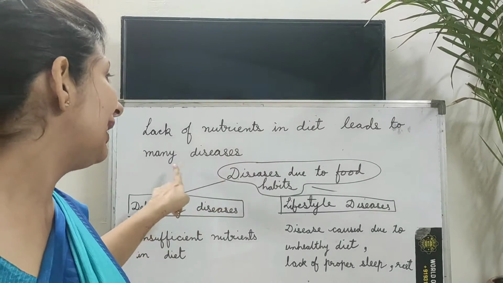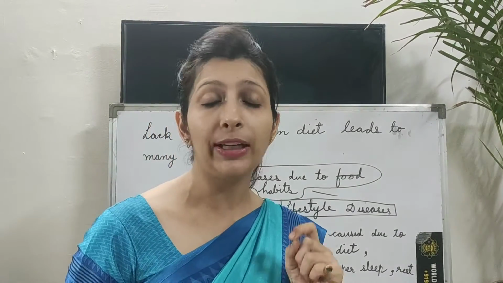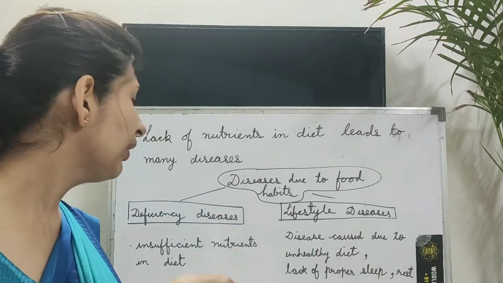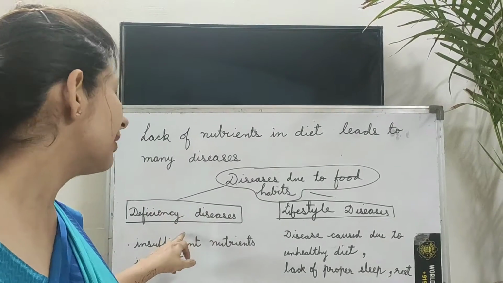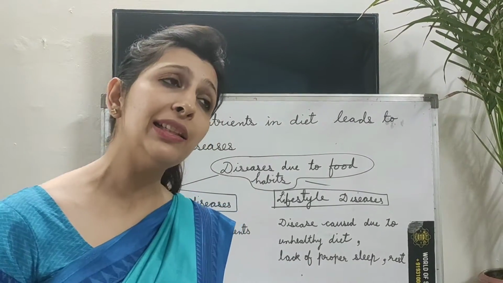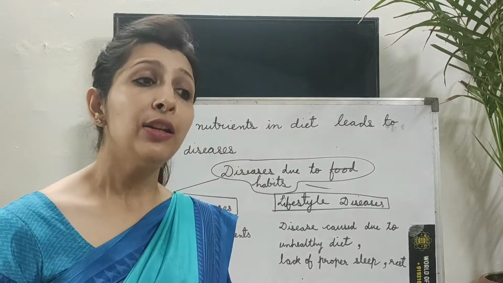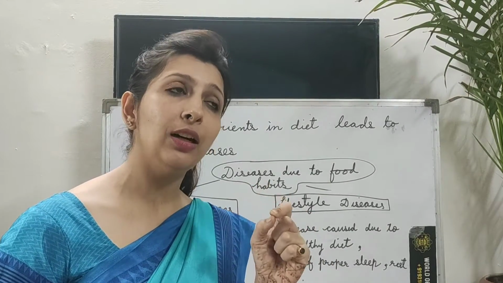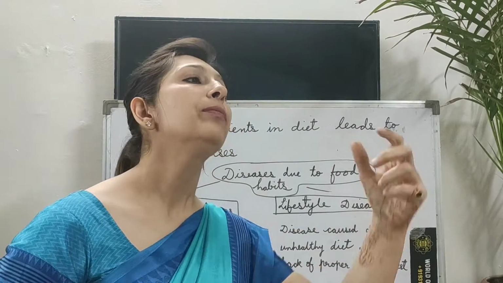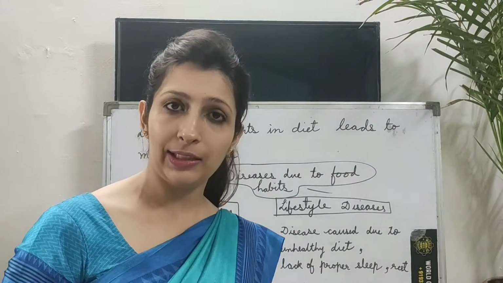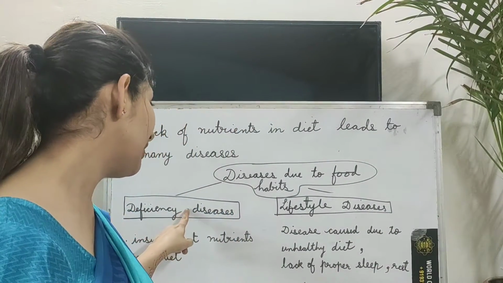nutrients in the diet leads to many diseases. This is a very important point. We need to note it down. Firstly, we will discuss deficiency disease. Deficiency disease happens because of insufficient nutrients in a diet. Due to the lack of one nutrient, one disease occurs, or maybe many diseases occur. That is known as deficiency disease.